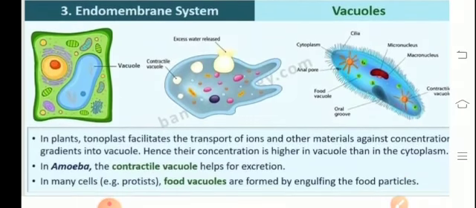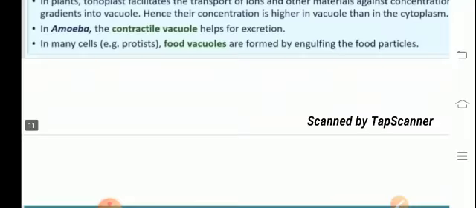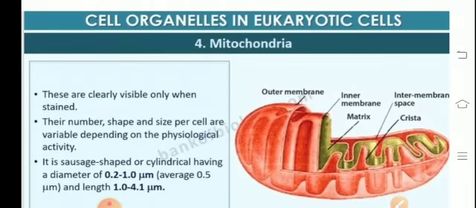In case of amoeba, contractile vacuole helps in the elimination of waste. The food vacuole helps to bring about digestion by engulfment of the food. In case of amoeba, it is by forming pseudopodia. So we can see that in case of unicellular organisms like amoeba, paramecium, vacuoles play a vital role because they are unicellular organisms. So the food vacuole helps in ingestion, digestion, and the contractile vacuole helps in the elimination of waste.